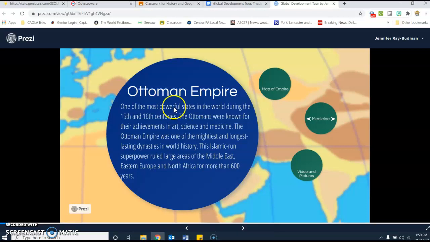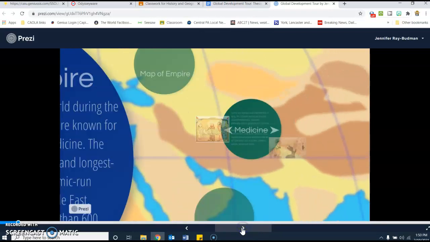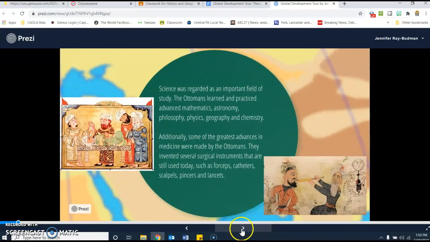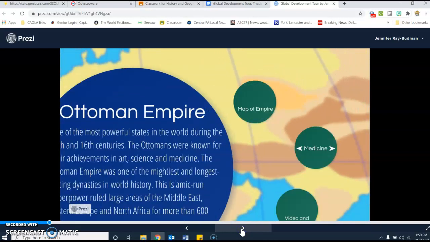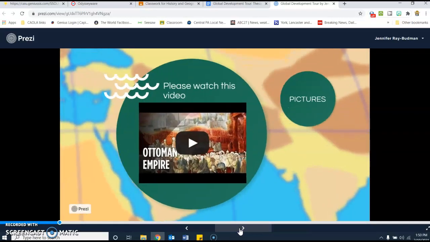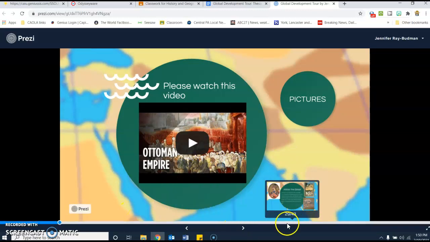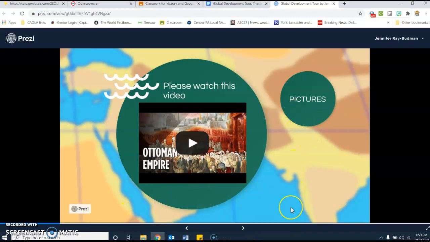So now you will read about the Ottoman Empire, and you will hit the little arrow, and it's going to take you to each of these. You'll go back and forth between this tab and your table where you will type in the information about the Ottoman Empire, and you just continue, just use the little arrow, and it's going to go through all of the parts to the Ottoman Empire like this. And the last one will be this, and you will click. I'm not going to do it because it'll run on my video at the same time, but when you click this, it's going to automatically go to the video and play the video. When the video is over, hit the little arrow and it'll take you back to pictures, etc.